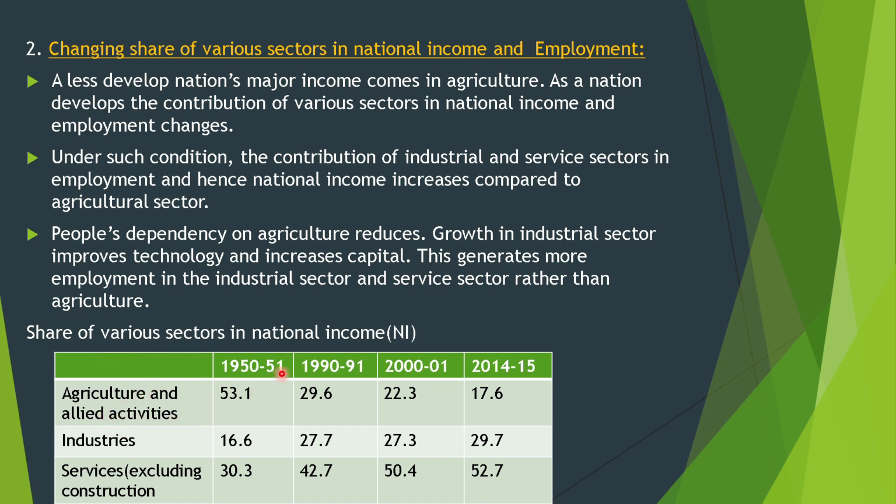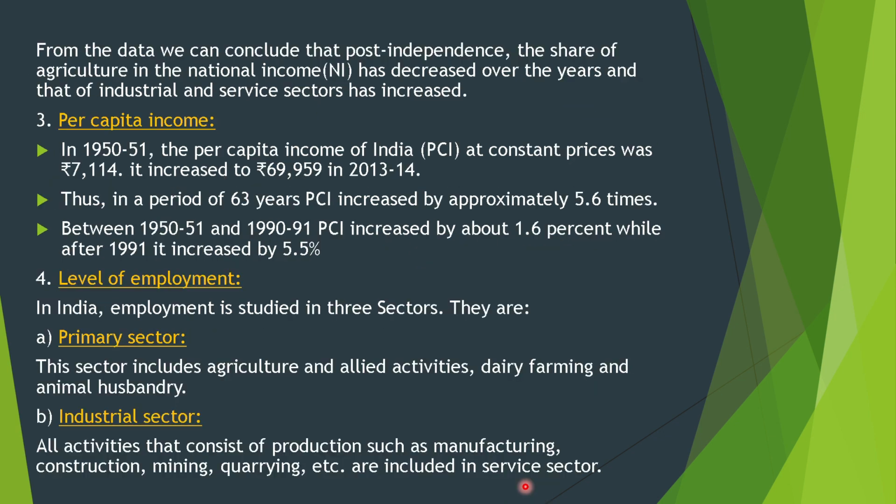Agriculture and allied activities: 1950-51 53.1, 1990-91 29.6, 2001 22.3, 2014-15 17.6. Industries: 16.6, 27.7, 27.3, 29.7. Services: 30.3, 42.7, 50.4, 52.7. From the data we conclude that post independence the share of agriculture in the national income (NI) has decreased over the years and that of industrial and services sectors has increased.